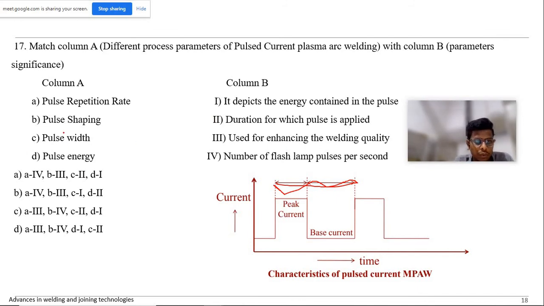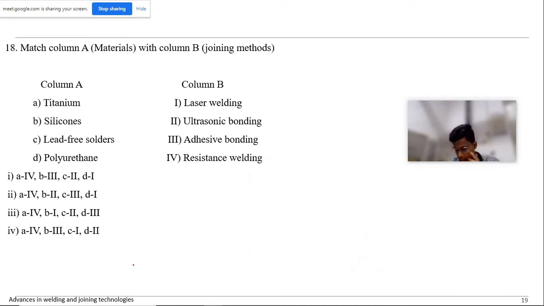So C2, B3, A4. Pulse energy depicts the energy contained in the pulse, that is this cross-sectional area. D1. So 17A, as you say, 17A is the answer.